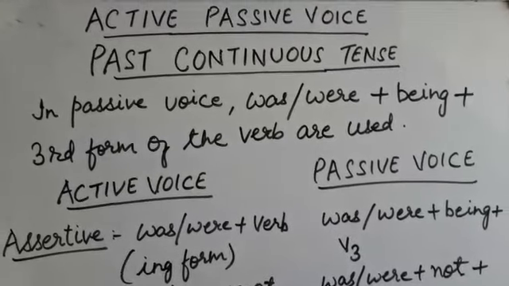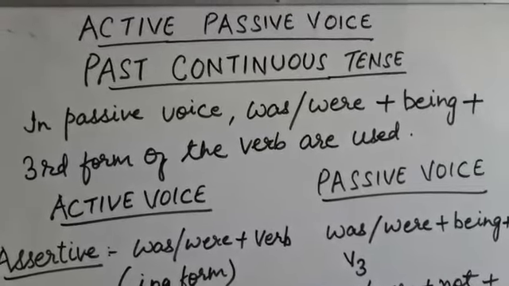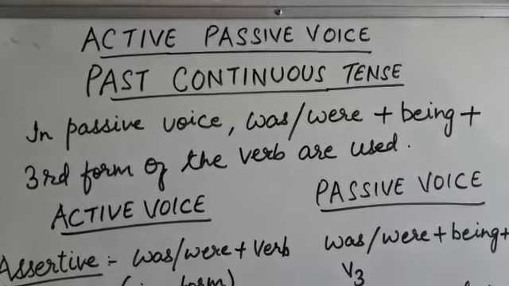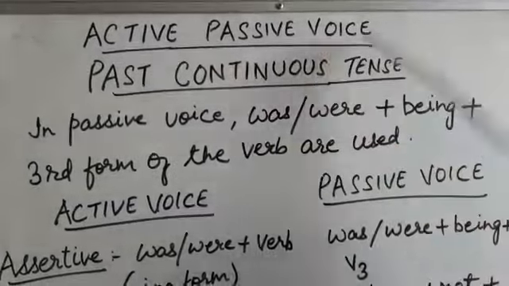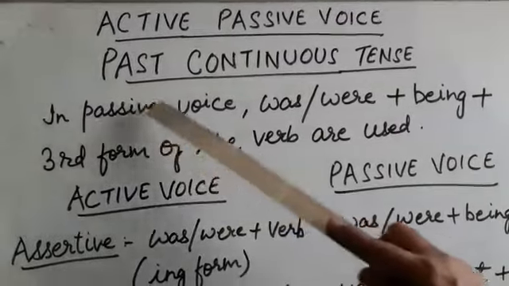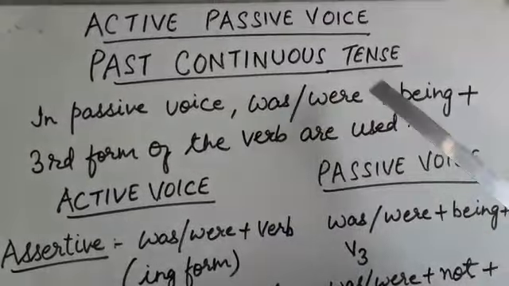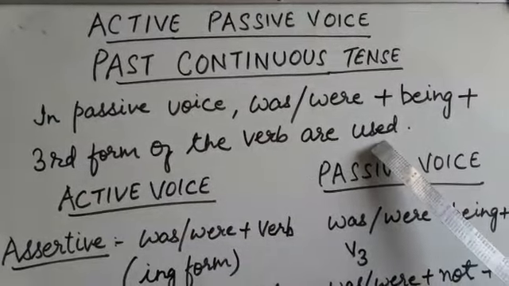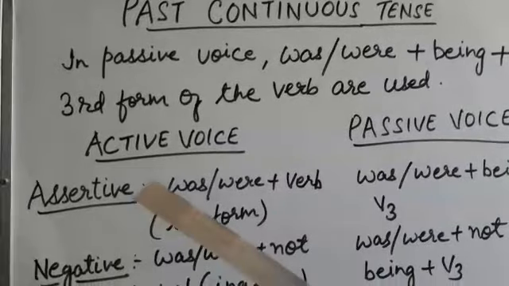Dear students, in the last video we have studied about past indefinite tense, and today we will study about past continuous tense in active passive voice. In passive voice, was, were plus being plus third form of the verb are used. Now look at the formulas.